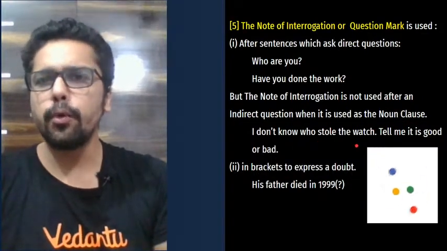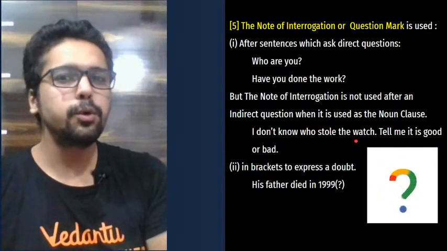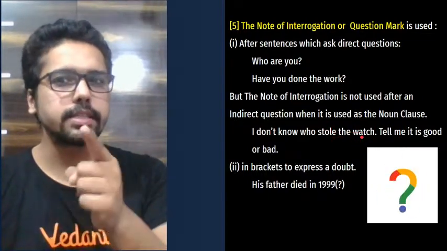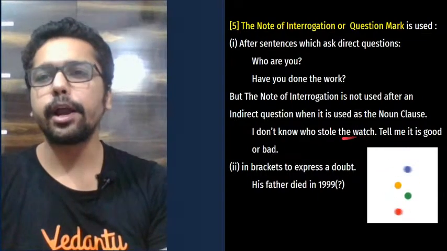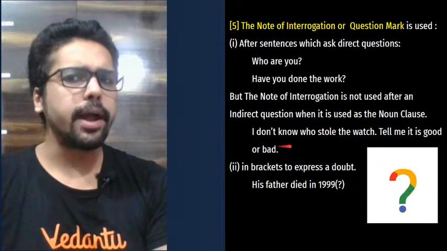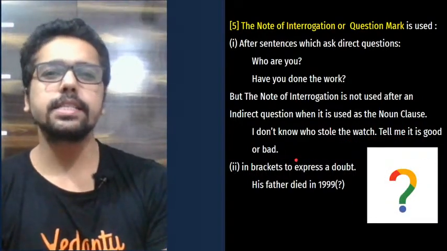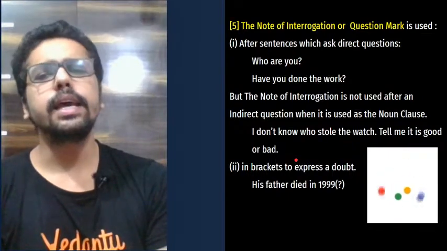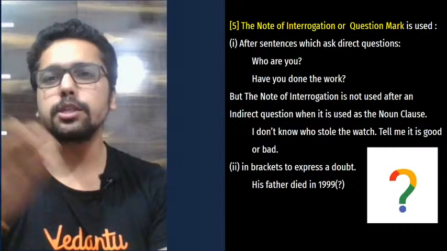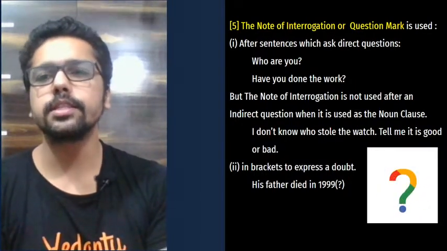I don't know who stole the watch. You're not asking a question here. You're just simply expressing that you don't know who stole the watch. So even though this may seem like a question, this is not a question here. This is like a noun clause, an indirect question. So make sure you don't use a question mark here. Tell me, it is good or bad. There's no question mark here because this is an assertive sentence. Tell me it is good or bad. I'm not saying tell me is it good or bad. If I say is it good or bad, then probably you can use a question mark. But here this becomes an assertive sentence.